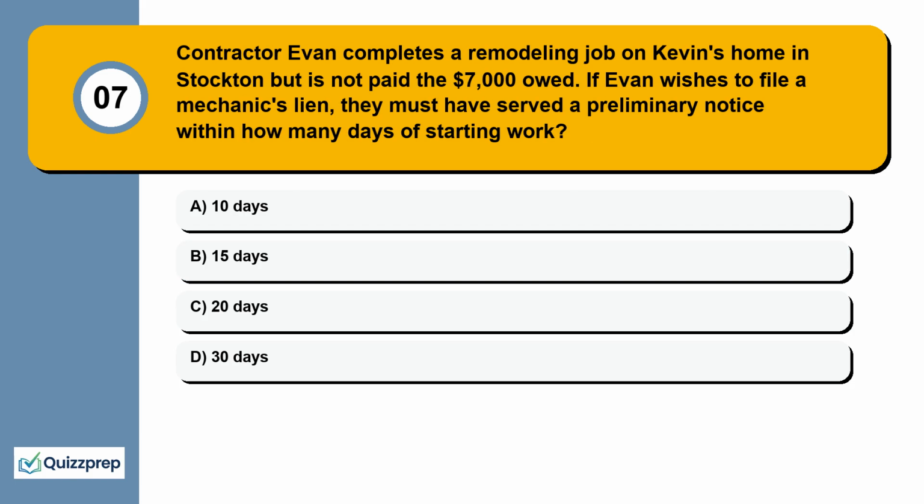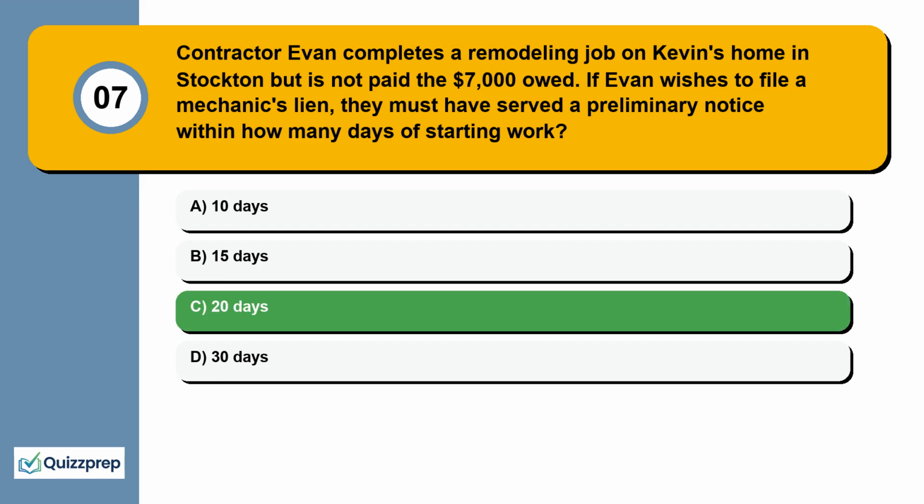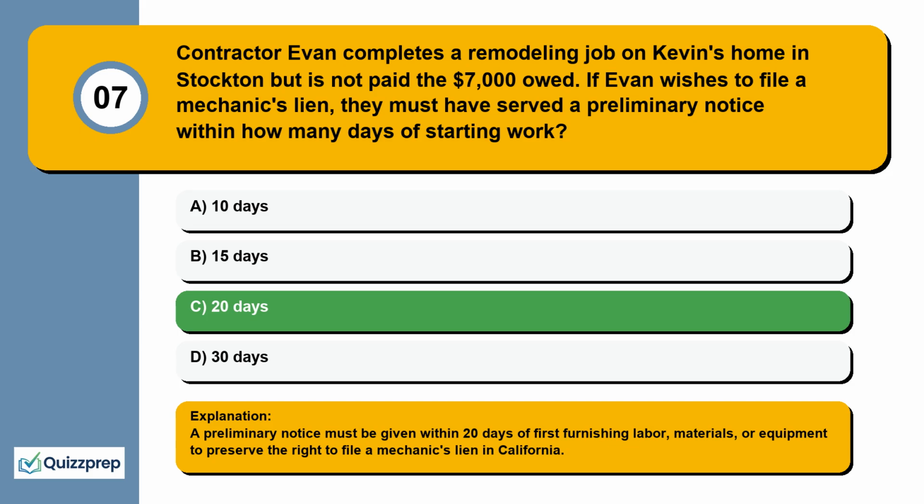Question 7. Contractor Evan completes a remodeling job on Kevin's home in Stockton but is not paid the $7,000 owed. If Evan wishes to file a mechanic's lien, they must have served a preliminary notice within how many days of starting work? 10 days, 15 days, 20 days, 30 days. A preliminary notice must be given within 20 days of first furnishing labor, materials, or equipment to preserve the right to file a mechanic's lien in California.